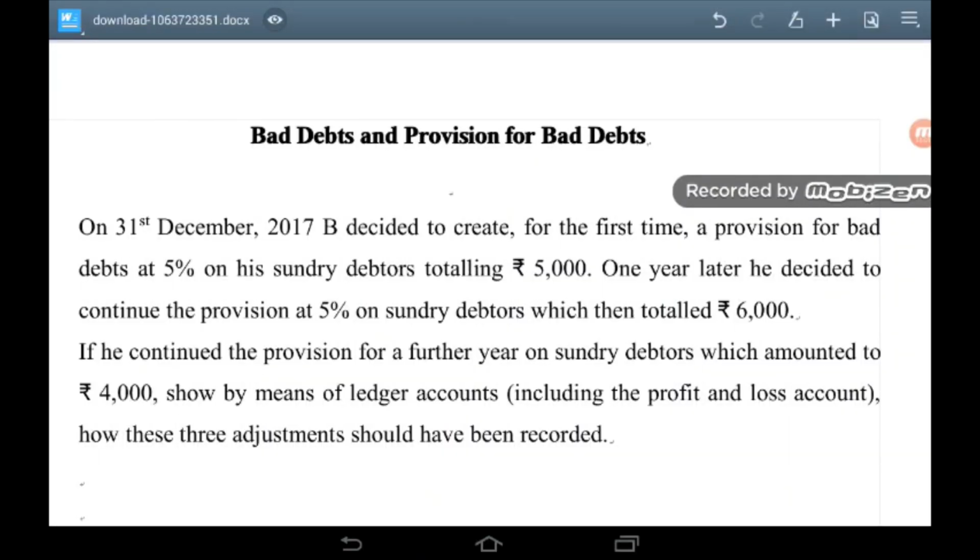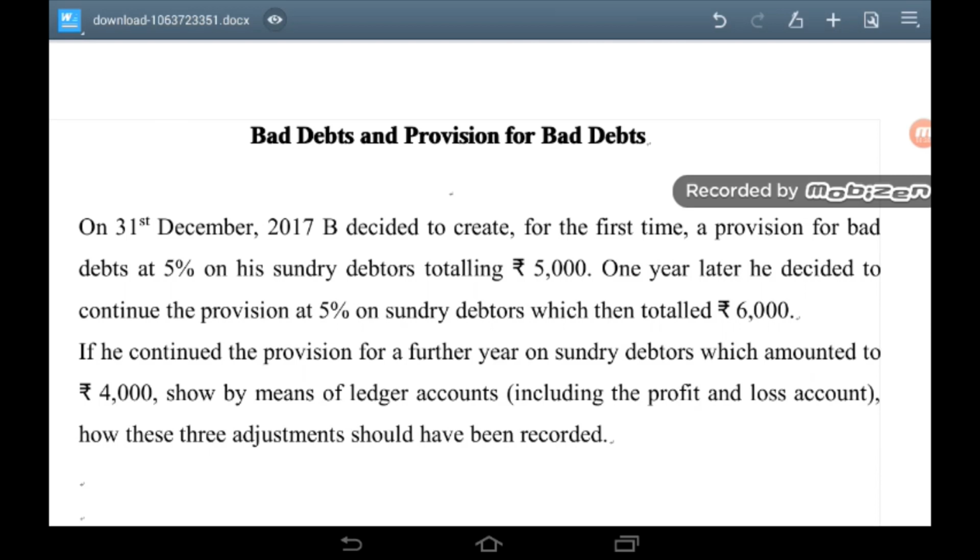On 31st December 2017, B decided to create for the first time a provision for bad debts at 5% on his sundry debtors totaling rupees 5,000. One year later, he decided to continue the provision at 5% on debtors, which then totaled rupees 6,000.